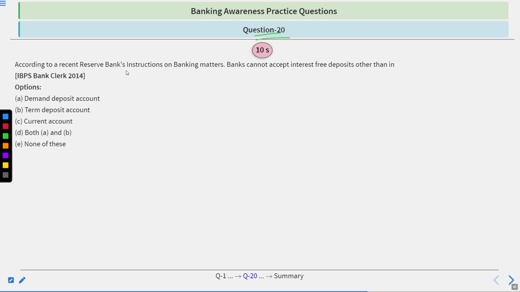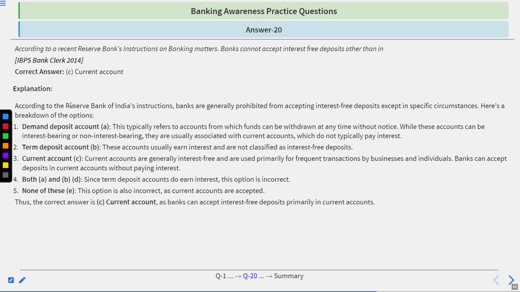Question number 20. According to a recent Reserve Bank instruction on banking matters, banks could not accept interest-free deposits other than in: demand deposit account, term deposit account, current account, both A and B, none of these. You have 10 seconds to answer. Time starts now. Time's up. Correct answer is C, current account.